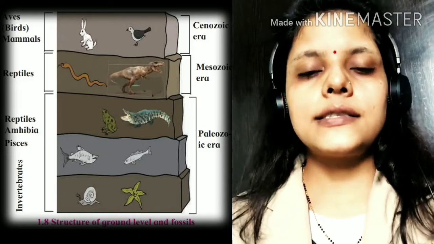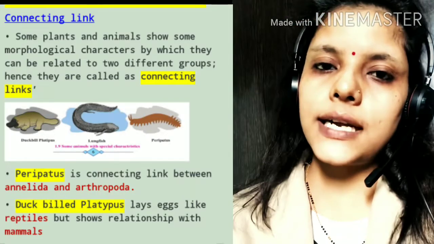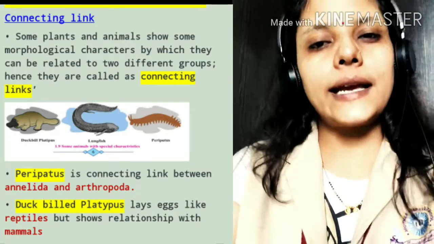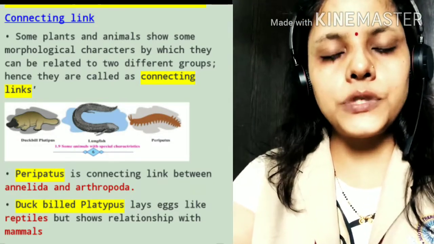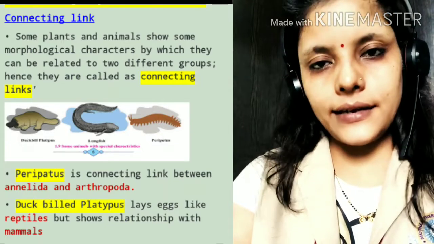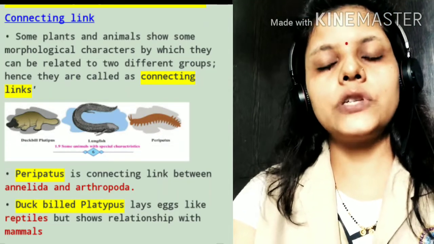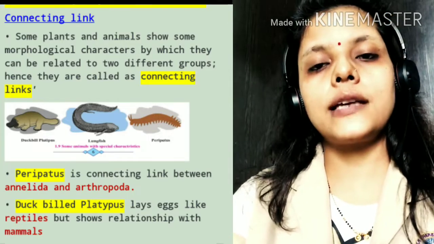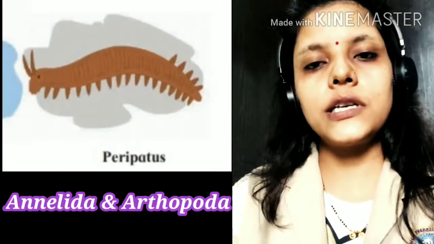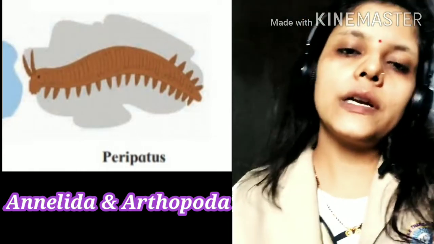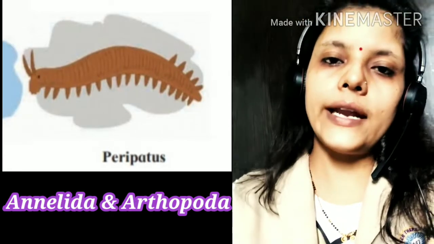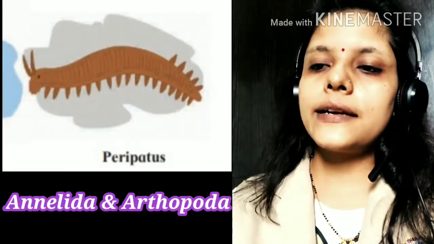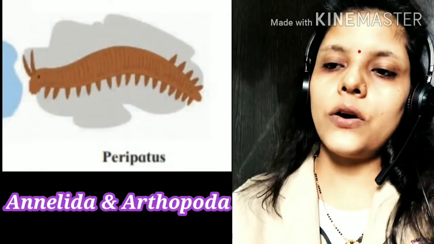Okay. Next point is connecting link. What is a connecting link? Organisms which have the characteristics of two different groups are known as connecting links. There are 3 examples of connecting links and all these 3 are important for your exam purpose. So the first one is peripatus. What is peripatus? It is the connecting link between Annelida and Arthropoda. Peripatus is a connecting link between Annelida and Arthropoda.